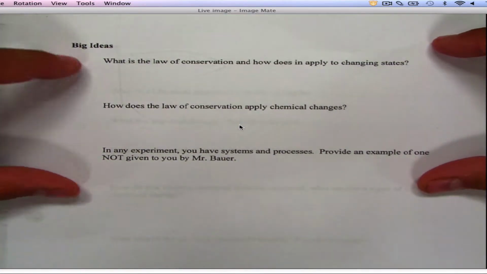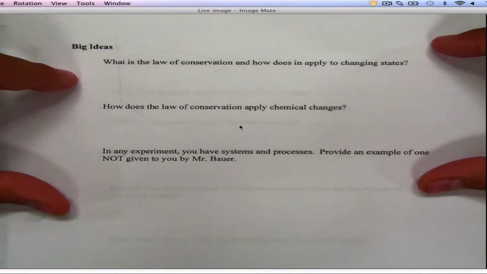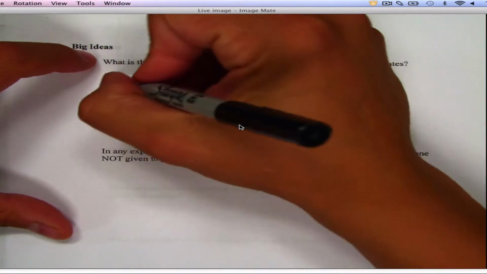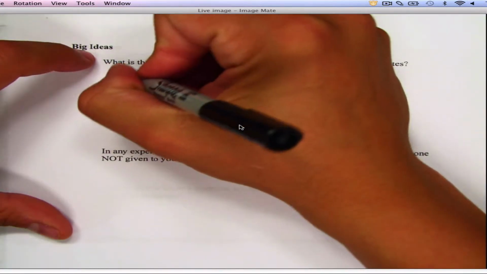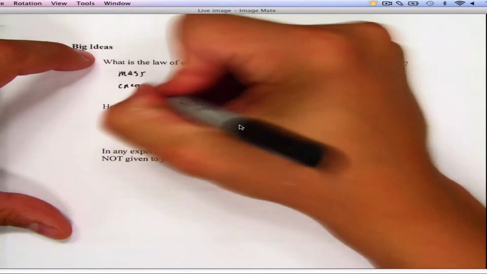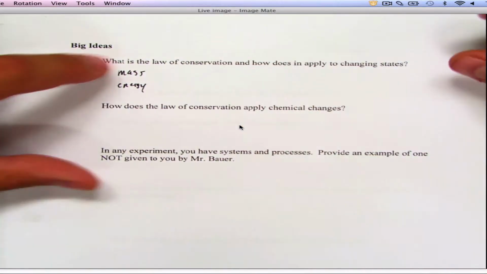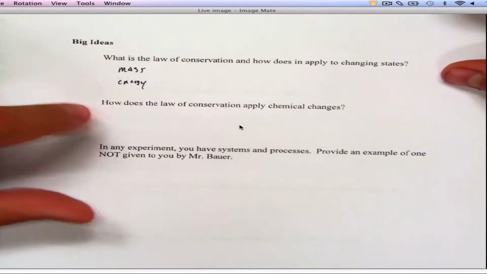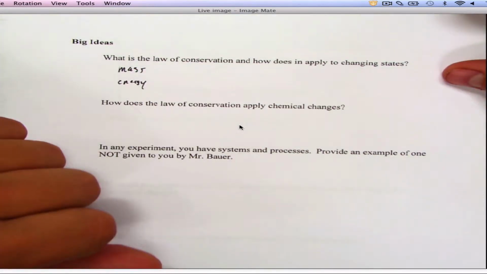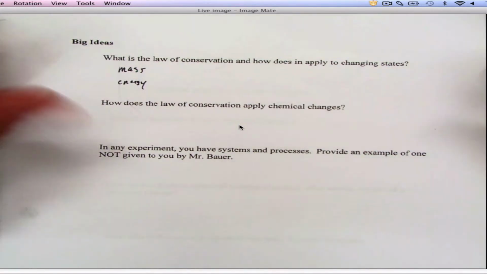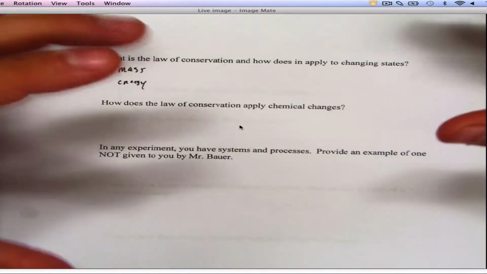We'll see. What's the law of conservation? How does it apply? Well, law of conservation means that everything is conserved. So what you start with is what you end with. So basically, you could say law of conservation of mass. You could say law of conservation of energy. Okay, so the law of conservation means that mass is conserved throughout, say, a chemical reaction, and that energy is conserved throughout a reaction. Okay, all the stuff should be conserved inside a closed system. Keyword, closed system. No outside forces.